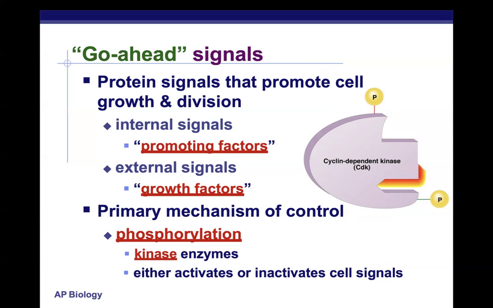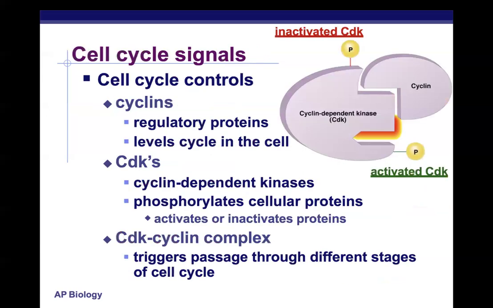That's why we have these kinase enzymes, cyclin-dependent kinases. It's a kinase, that means it's going to phosphorylate something, and it phosphorylating something will help the cell move past its checkpoint. So this is the role of cyclin-dependent kinases and cyclins in moving a cell through the cell checkpoints.